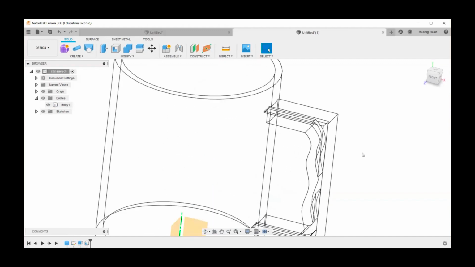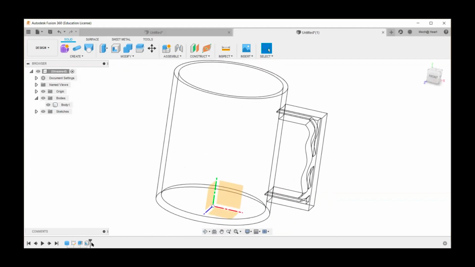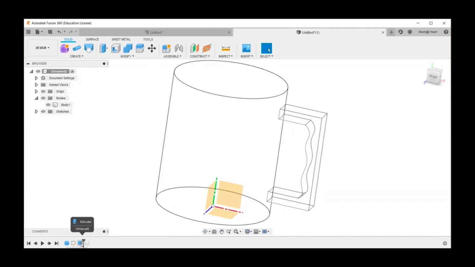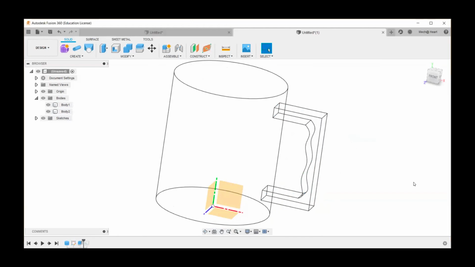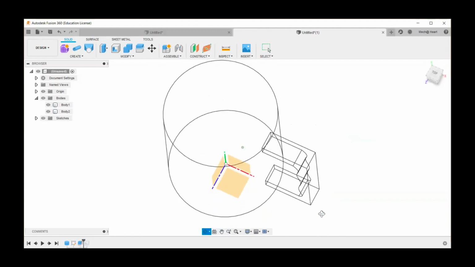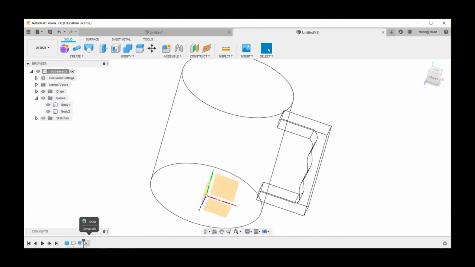So that is the reason why we should not be adding shell before we do something. Before I go for this option, I can move it on my timeline. I can edit this and say that this should be a new body, right? If this is a new body, and then I add shell, this portion will not be using that option.